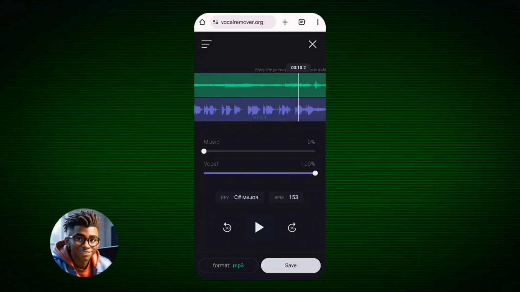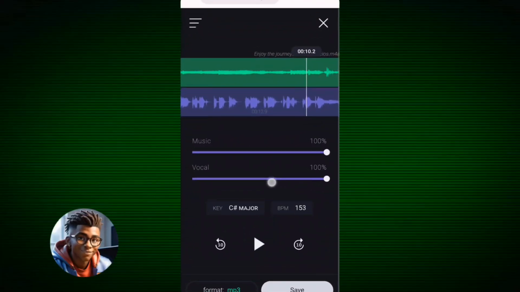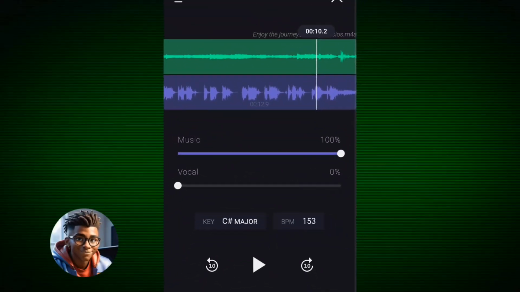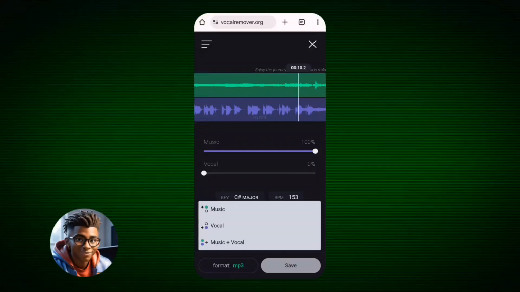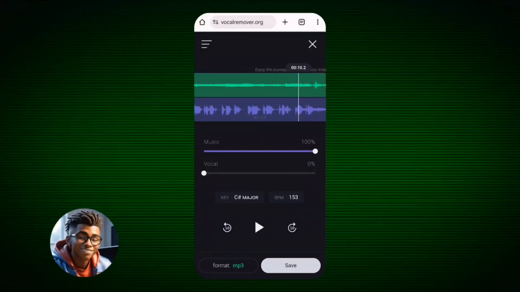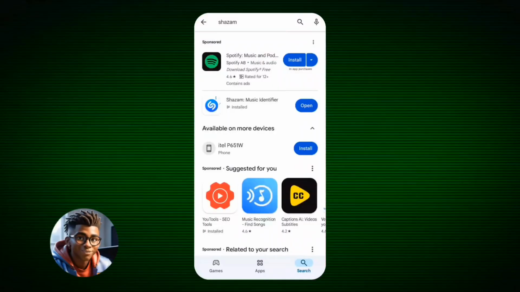So once you've been able to separate this, what you need to do is come in here to reduce the volume of the vocals and just leave the music high, and then you go ahead to just save the music right there in MP3 format. So once you're done with that, you're good to go.